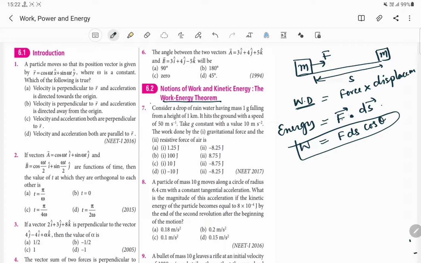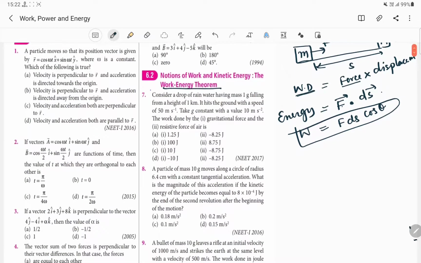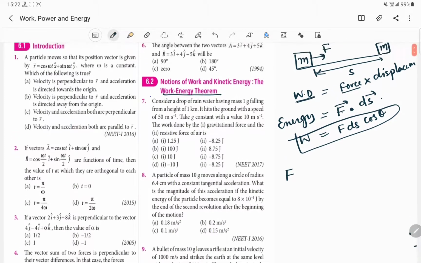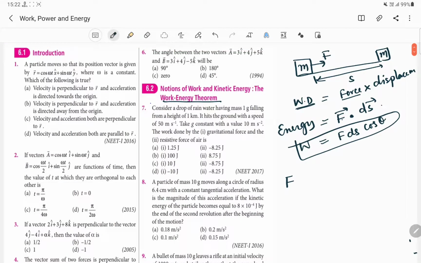We have to take the dot product of the two vectors, that is the force vector and the displacement vector. And for those of you who do not understand how to find the dot product, I will illustrate here. Let us take a simple example. F vector is equal to 2 i cap plus 3 j cap.